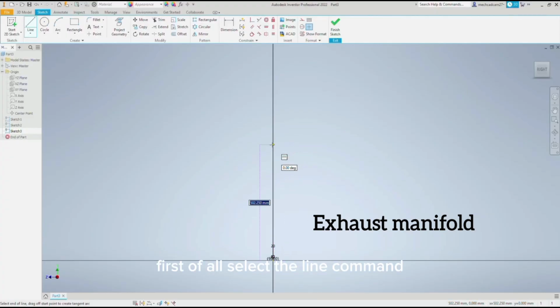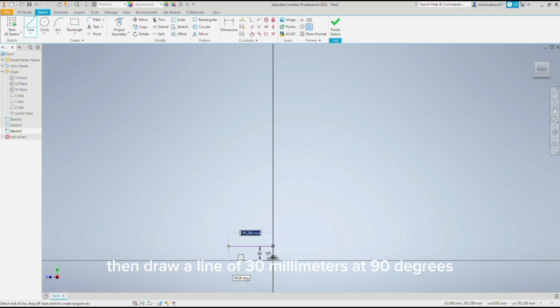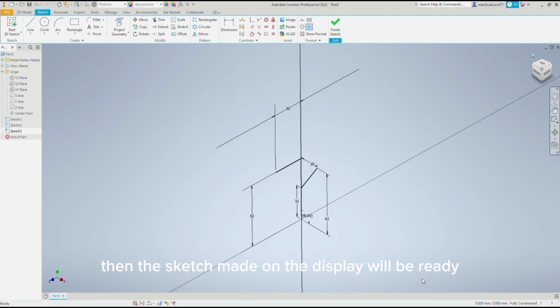First of all, select the line command and draw a line of 62 mm at 0 degrees. Then draw a line of 30 mm at 90 degrees. Then the sketch made on the display will be ready.